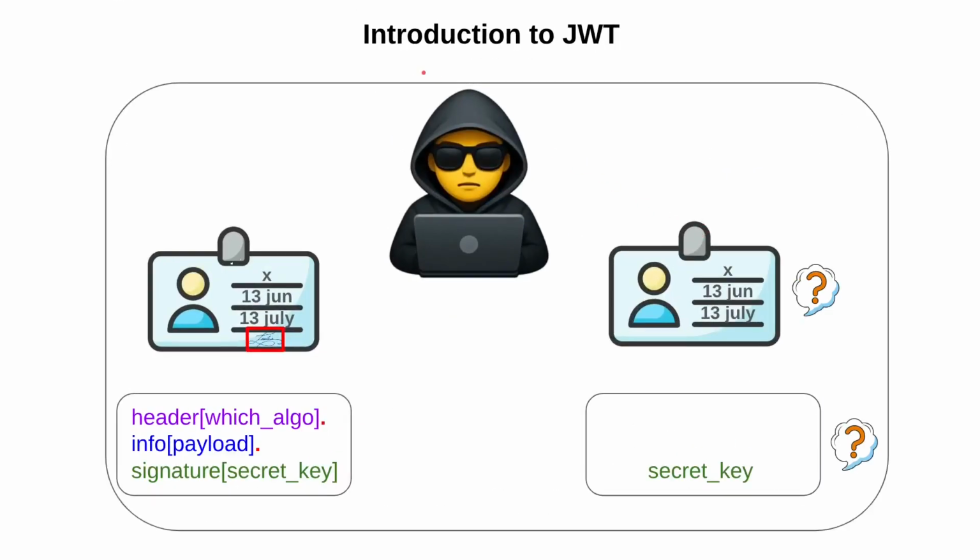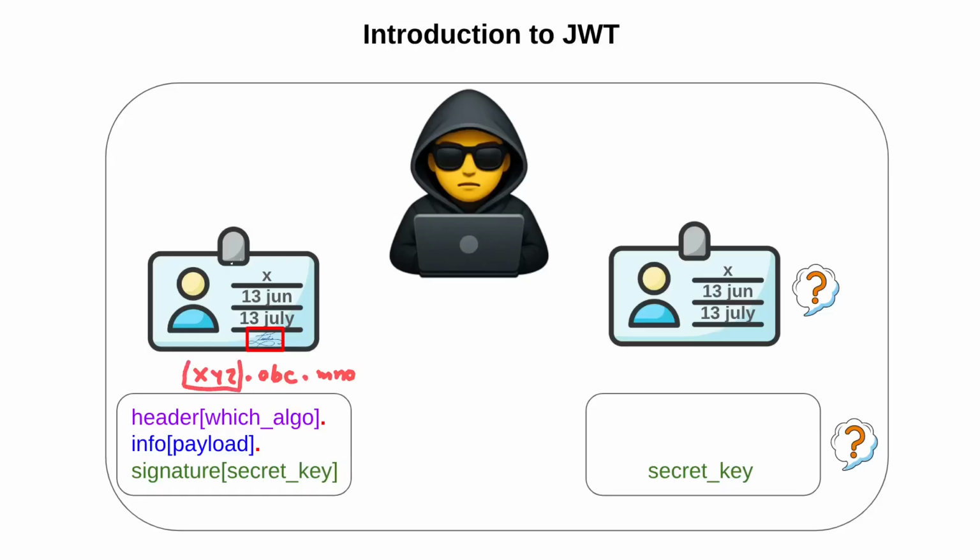Now let's again compare the JWT token with the physical card. This is our JWT token, XYZ dot ABC dot MNO. This token is created with three components.